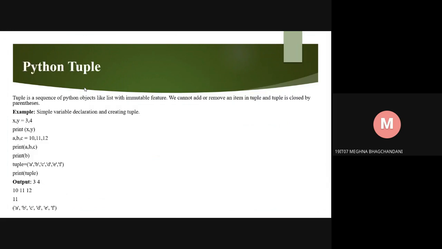Python tuple. A tuple is a sequence of Python objects like a list, with immutable features. We cannot add or remove an item in a tuple, and a tuple is enclosed by parentheses. So here is an example of the Python tuple.